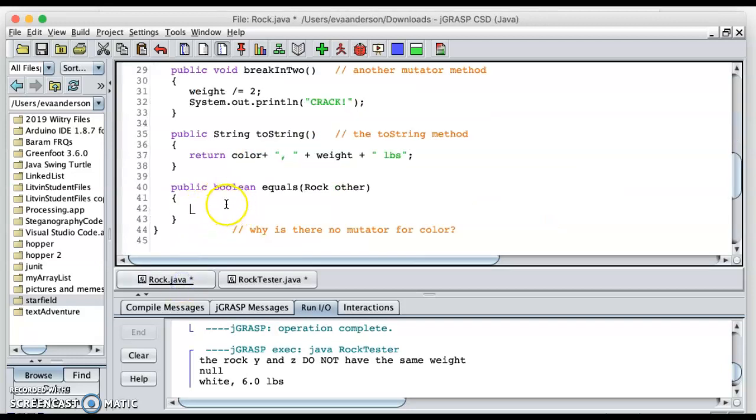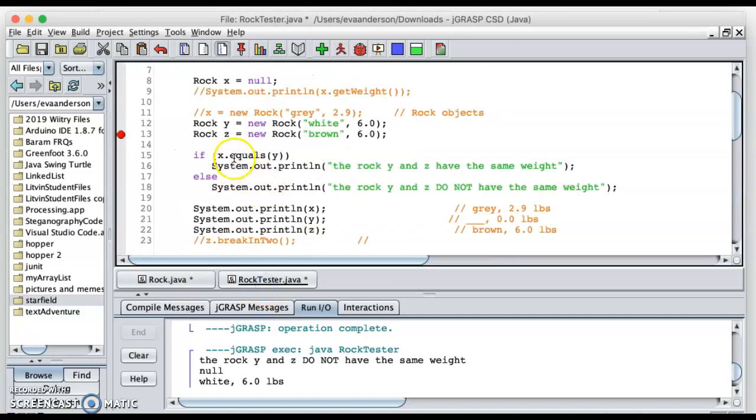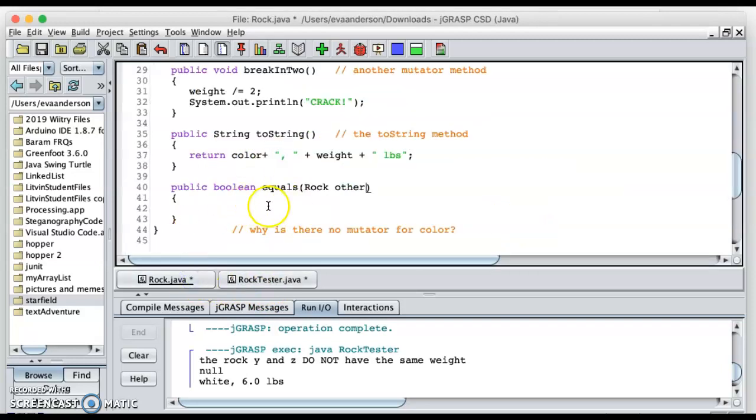The point is, when you come in here, you have two rocks, the calling object and the one that got passed inside parentheses. So let me fix this back to my Y and Z. I'm comparing two rocks, and I want this to tell me if any two rocks you get are equal.